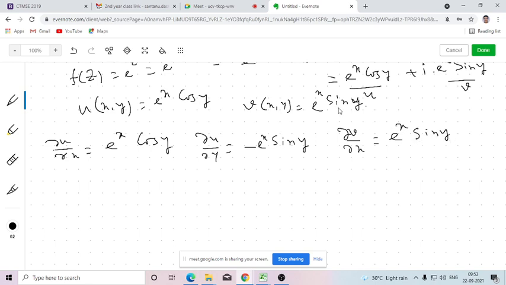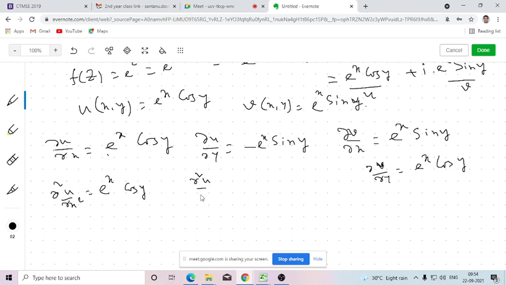∂v/∂x: we differentiate with respect to x, and terms which contain y will be kept as constant. And ∂v/∂y is e^x cos y, where e^x will be constant. Then ∂²u/∂x²: this should be differentiated with respect to x again, so terms in y will be constant. That will be e^x cos y.